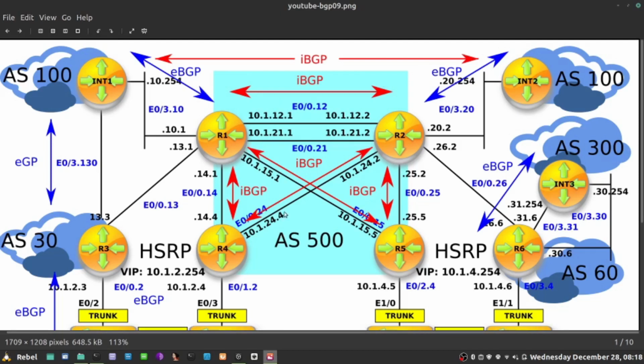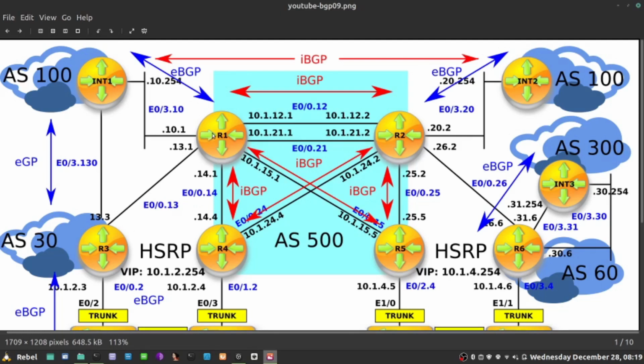What that means is that we're going to be advertising towards an external autonomous system something we are learning from another autonomous system, and that is a situation we try to avoid unless we are a very large autonomous system, part of the internet that is actually a transit AS. So we need to filter what we're advertising, but let's see that situation happen first.